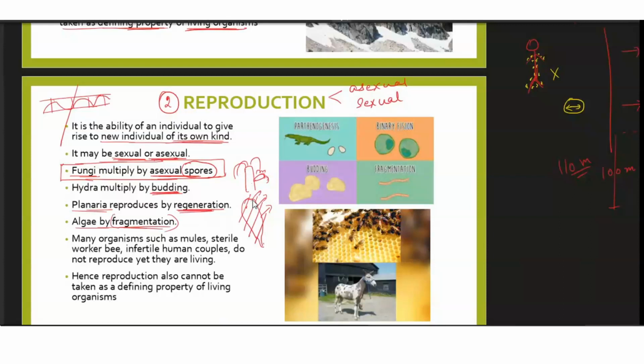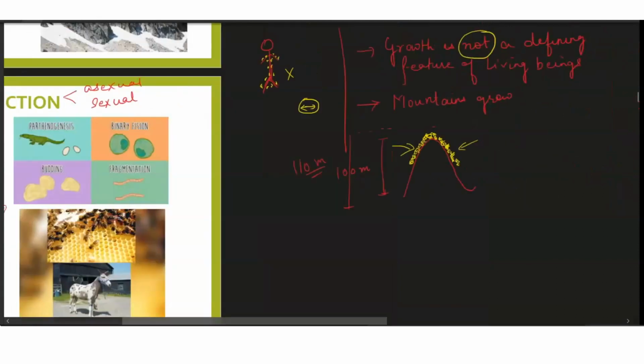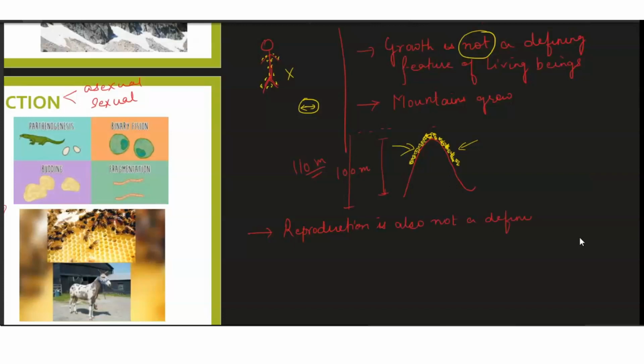Okay. Now, whenever we are talking about these characteristics that a living being will reproduce, does that mean that if a thing is living, it has to reproduce? It's not true, children. Here also there are certain exceptions. So we can simply say reproduction is also not a defining feature of living beings.